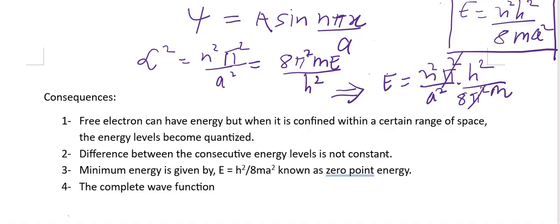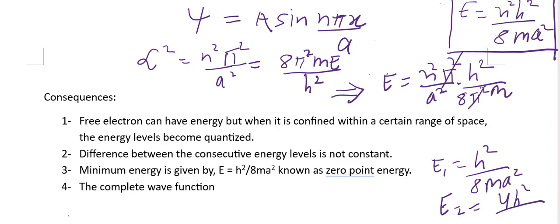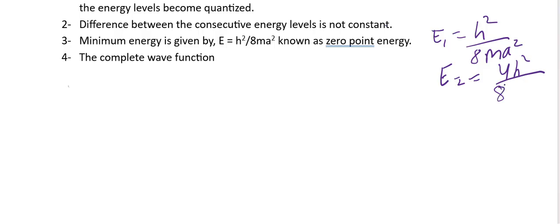I can show here that E1 is equal to h square by 8 m a square, E2 is equal to 4 h square by 8 m a square, and E3 is equal to 9 h square by 8 m a square.